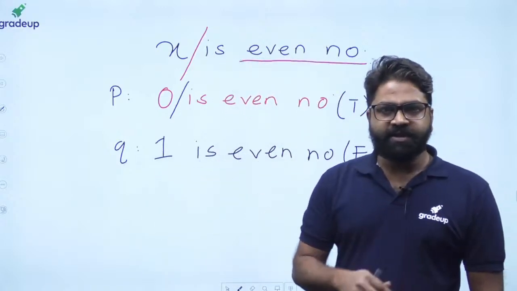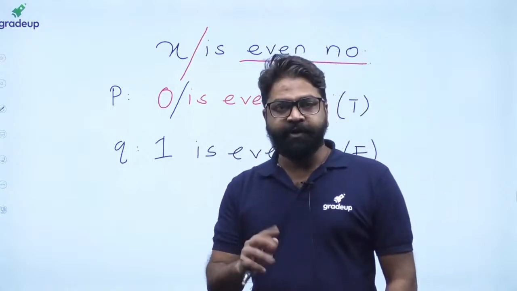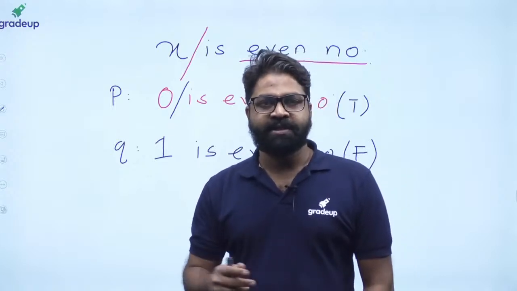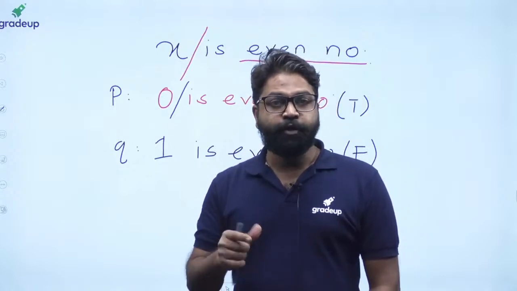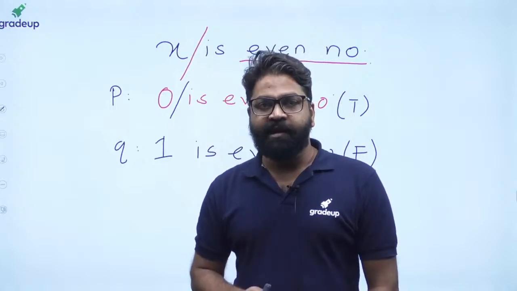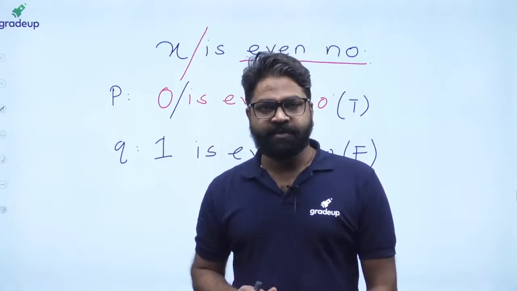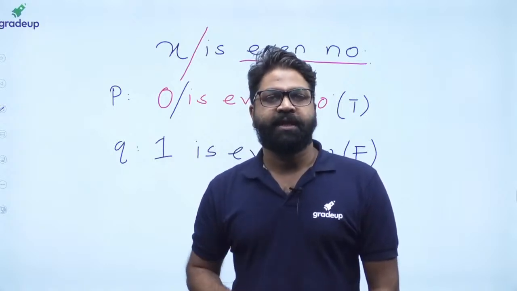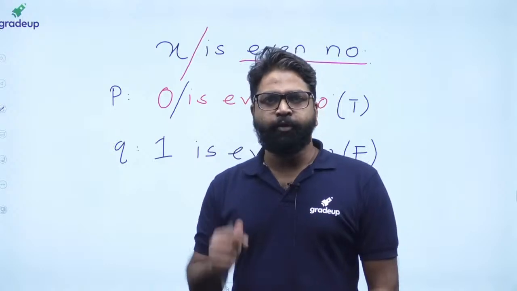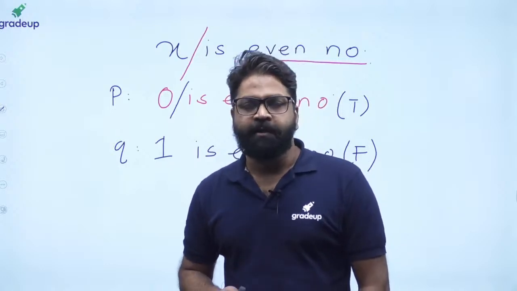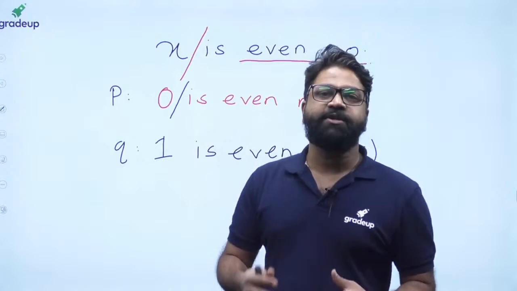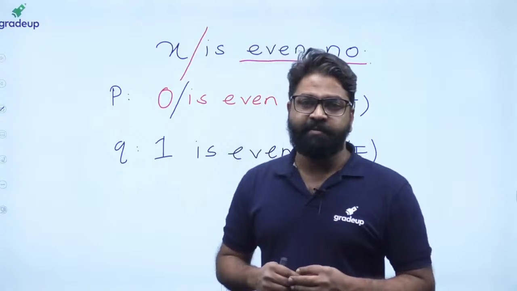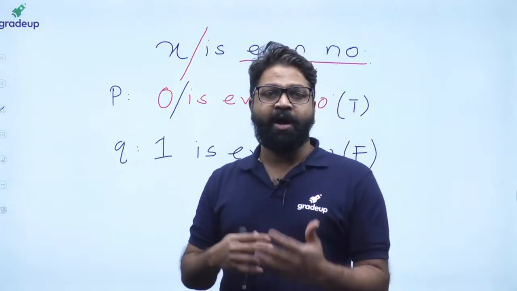Suppose your domain consists of 4 elements. You will get 4 different simple statements, and you will require 4 different variables to assign them. What will happen if your domain consists of 10 elements? You will get 10 simple statements, and you will require 10 different variables to assign them. Up to 4 elements, up to 10 elements, up to 100 elements, it is fine. But what will happen if a domain consists of a large number of elements? Then it will become unmanageable.